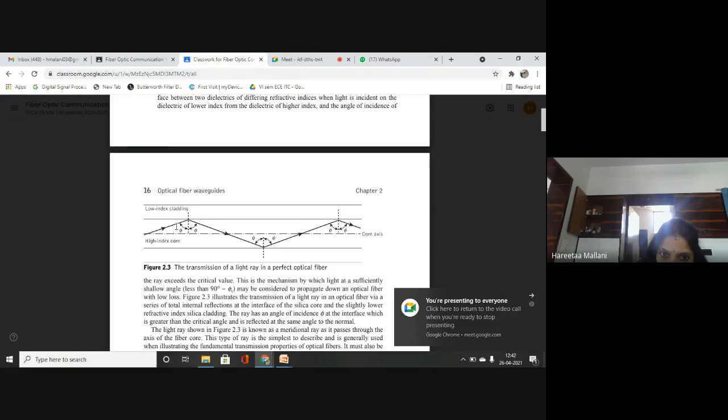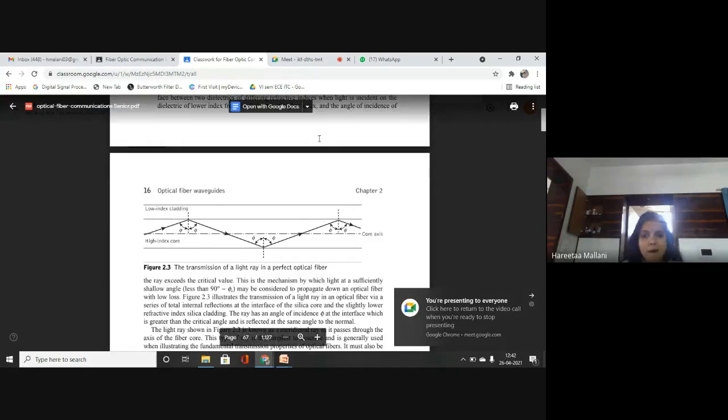Okay, so this angle is greater than phi c, total internal reflection will take place, and these angles will be the same. If these angles are the same, perfect light ray propagation will take place. There will be no loss, no attenuation. Okay, students?